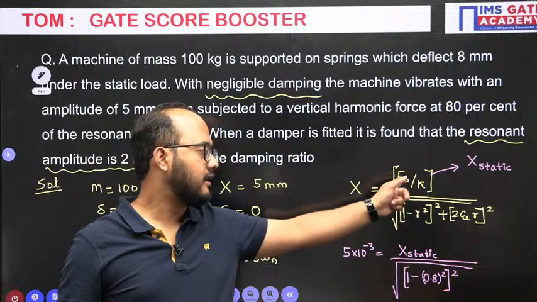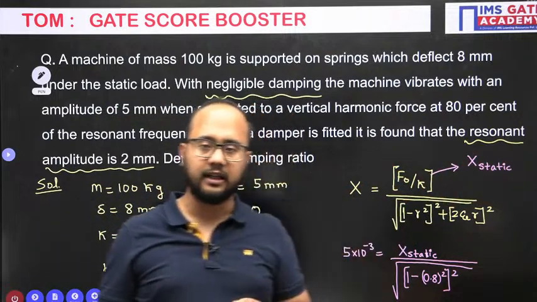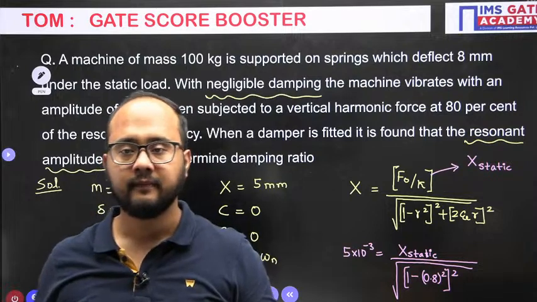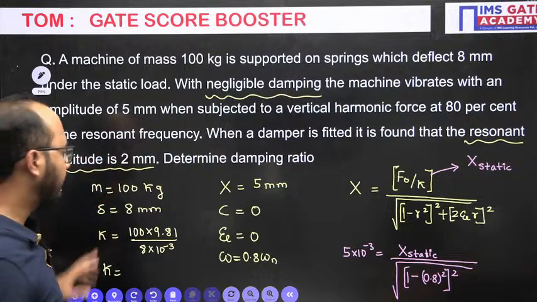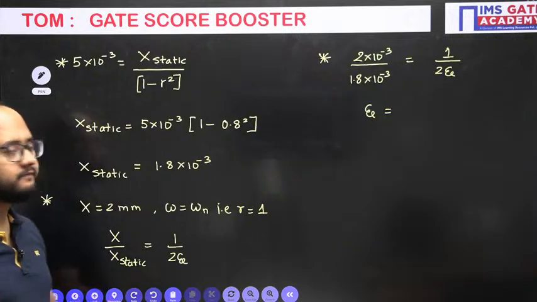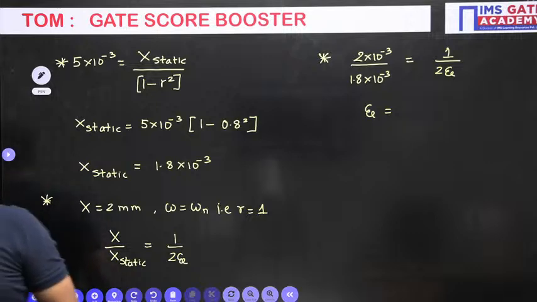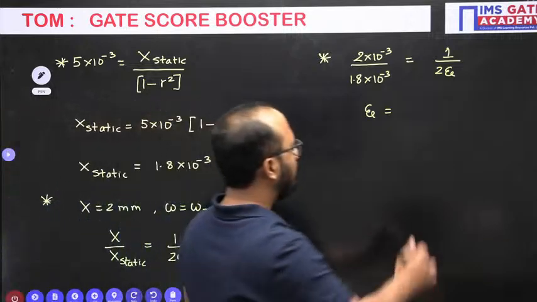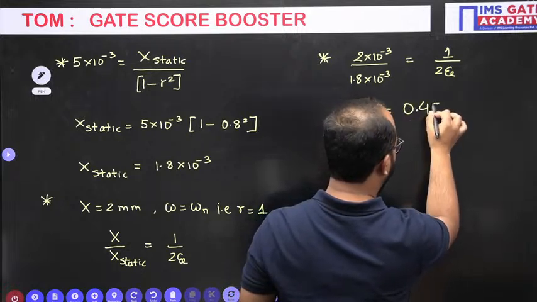Generally, if not by K, sometimes we will write, or sometimes x static directly we are writing. Is it clear? Yes or no? This question, everyone, is it clear? So finally calculate also the damping factor. If you see, approximately 0.45 is the answer.